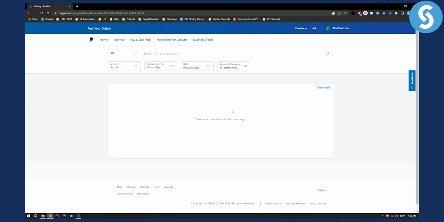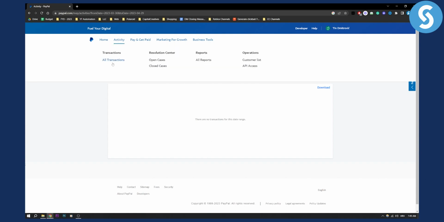Once you send a refund, you can't actually cancel it. So that's how you can do it, right? So all you have to do is go to activity.